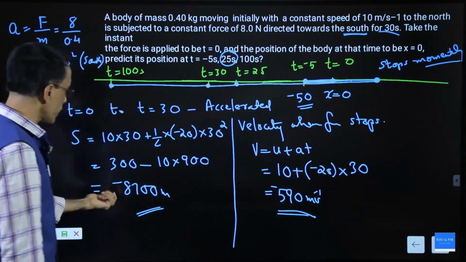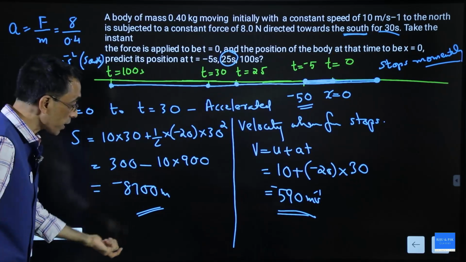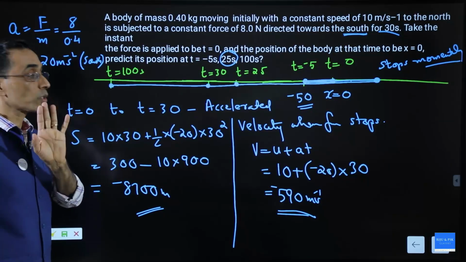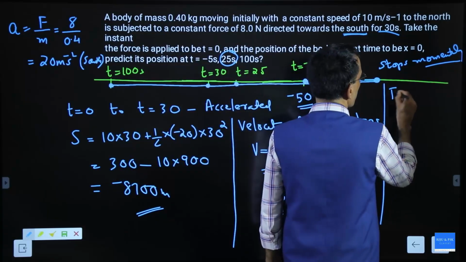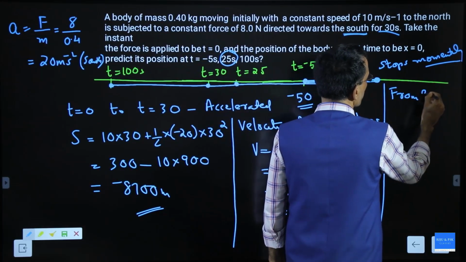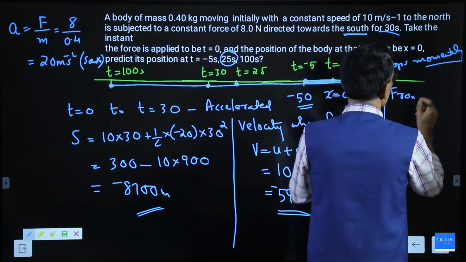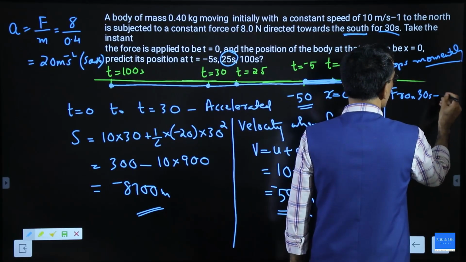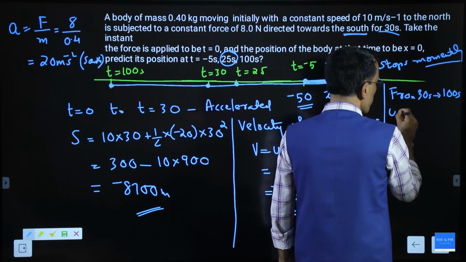So up to 30 seconds, it traveled minus 8700. Displacement is minus 8700. But after that, it is going with constant velocity. So from 30 second to 100 second, that is uniform motion.